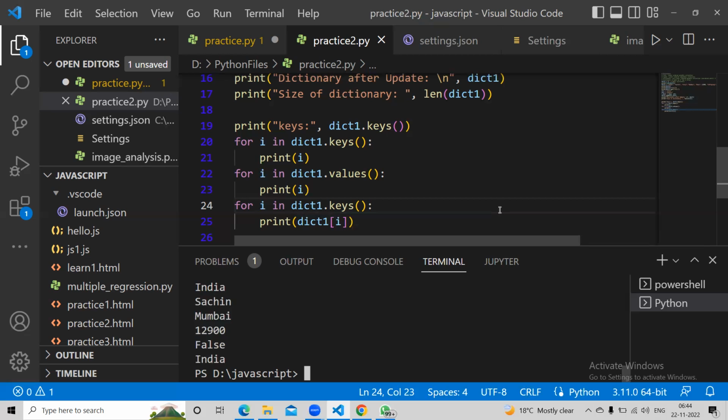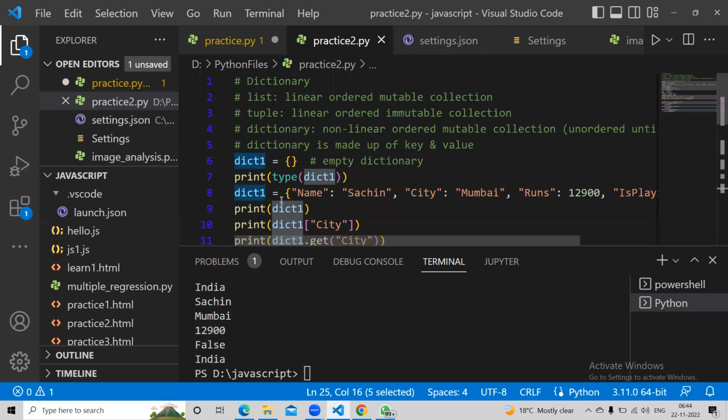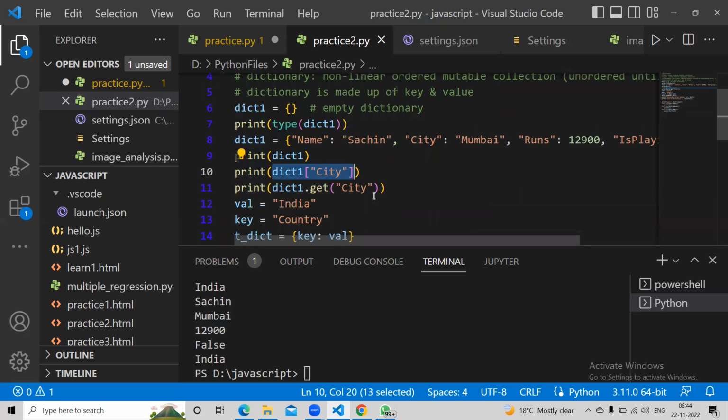So when we print i, it should give all the keys. But what is this? i is keys, right? And this is dictionary. Is it not something like this? Dictionary one of name, dictionary one of city, dictionary one of runs, dictionary one of is playing. This is what I did, right? Dictionary one, square bracket, keys. Yeah, I understood now. So you are accessing the values with that, right? Right. Okay, I got it.